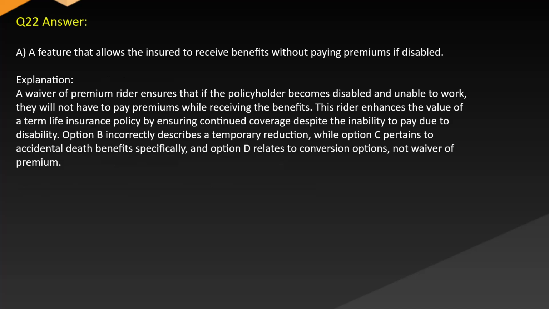Answer: A. A feature that allows the insured to receive benefits without paying premiums if disabled. Explanation: a waiver of premium rider ensures that if the policyholder becomes disabled and unable to work, they will not have to pay premiums while receiving the benefits. This rider enhances the value of a term life insurance policy by ensuring continued coverage despite the inability to pay due to disability. Option B incorrectly describes a temporary reduction, while option C pertains to accidental death benefits specifically, and option D relates to conversion options, not waiver of premium.